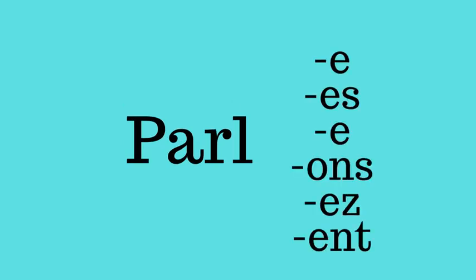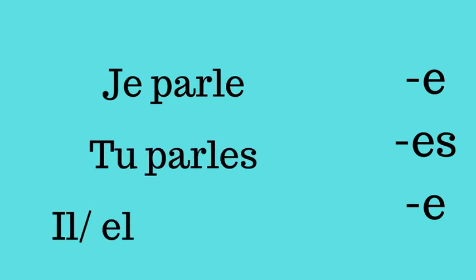So first, let's take a look at the first three. Je parle, tu parles, il parle, okay? I added the ending. I just want to make you also see something. The pronoun is different, the writing is different. Je parle, tu parles, il parle. But listen, the three verbs parle, parle, parle are actually the same. The way you write the ending is different because of the Latin, but actually the sound is the same.